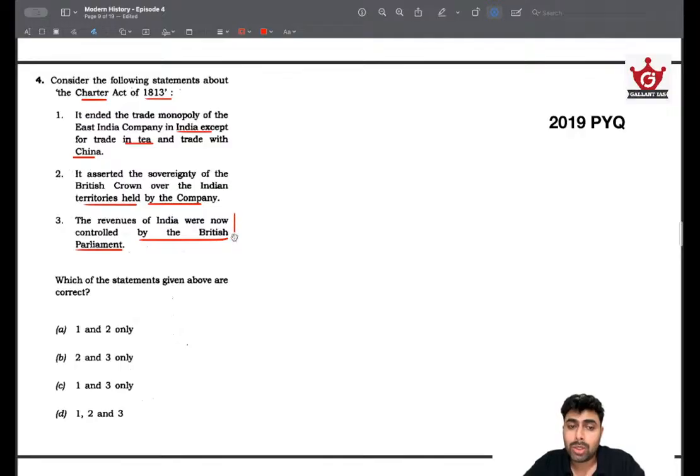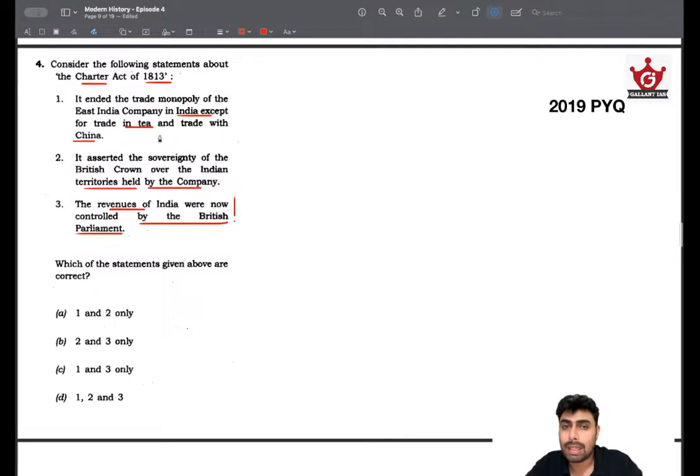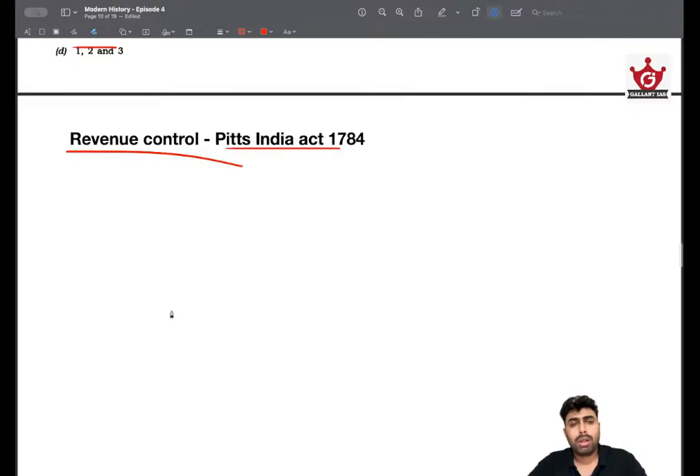Remember that. British Parliament handling the revenue side of things happened much earlier in 1784, because this is particularly relevant in the current trend also, because UPSC could repeat something based on this theme, because this is a very important thing. So remember that revenues of India were controlled by the British Parliament by the 1784 Pitt's India Act, not any Charter Act. So eliminating that will give you the right answer. That's statements 1 and 2.